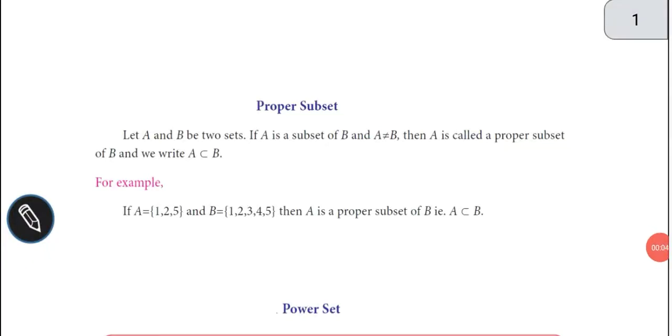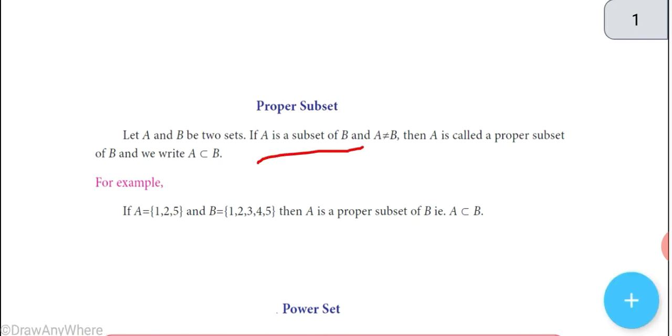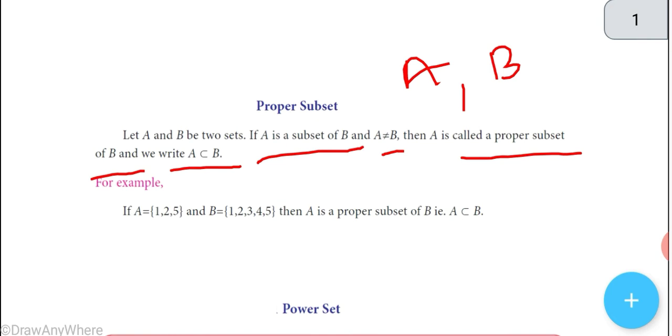Proper subset. Let capital A and capital B be two sets. If capital A is a subset of capital B and capital A is not equal to capital B, then A is called a proper subset of capital B, and we can write A is a proper subset of capital B. Otherwise it is called A is contained in capital B.